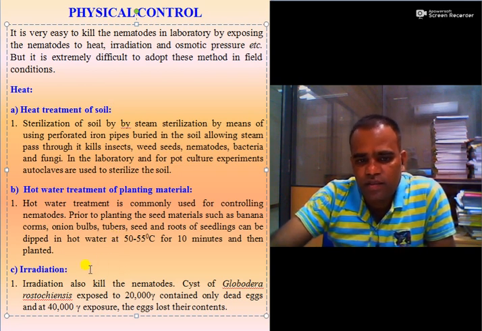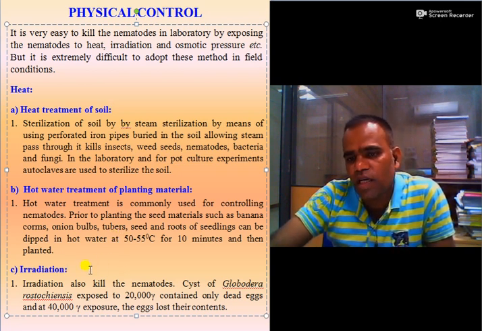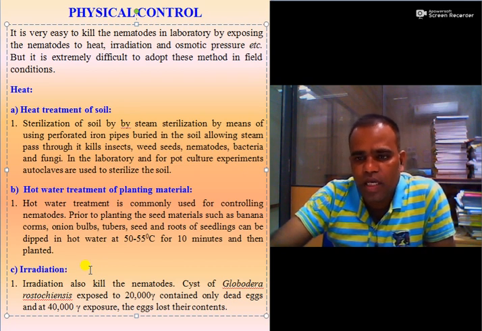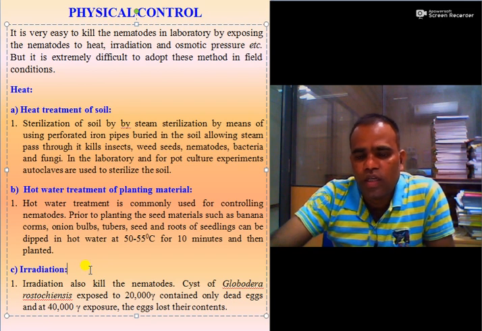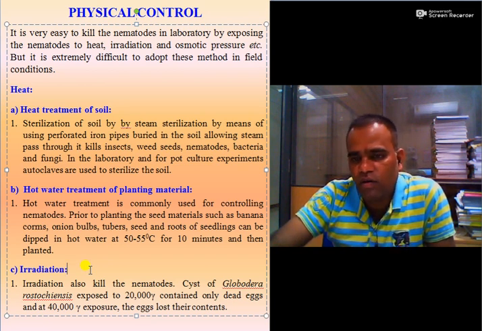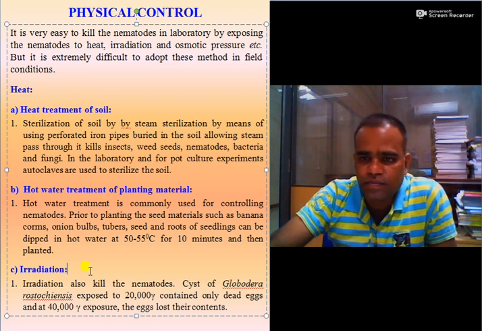Then irradiation. Some irradiation, such as gamma irradiation, is useful to kill nematode eggs, nematode juveniles, or nematode adult stages.